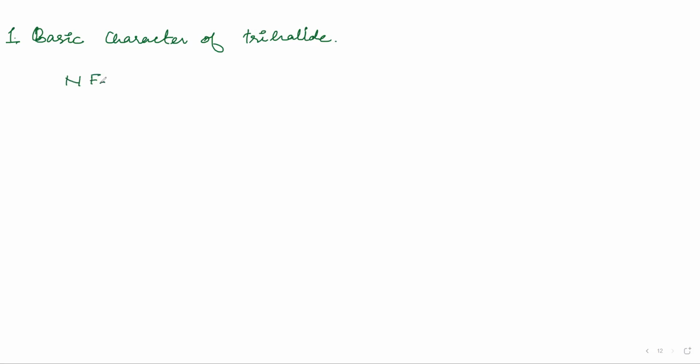If, for example, I compare NF3, NCl3, and for example, if I made NBr3 and NI3, these don't exist, but if I made them, then tell me what will be the basic character of trihalides. How can you compare this? So basic character is directly proportional to what?